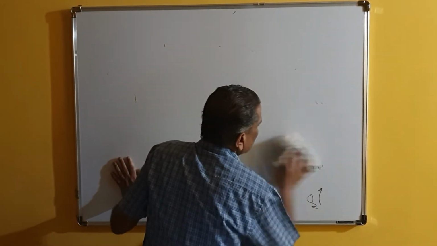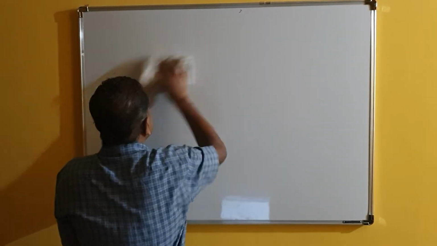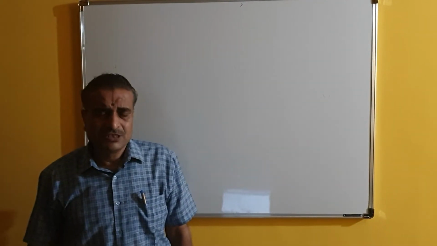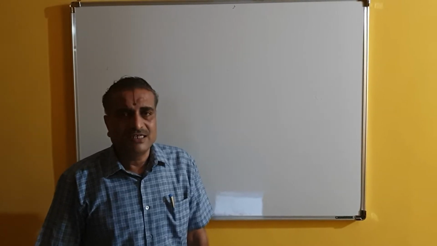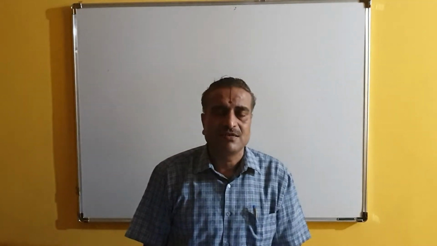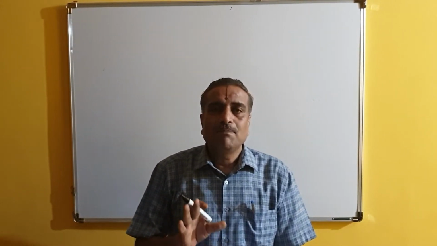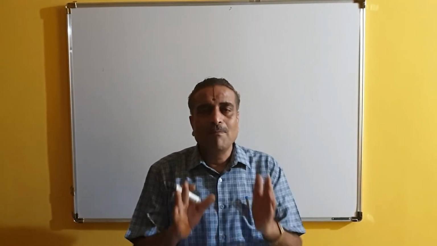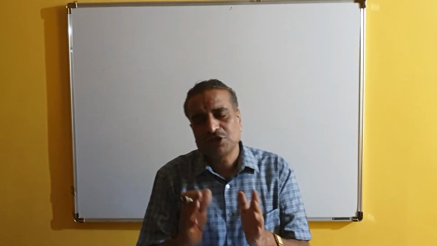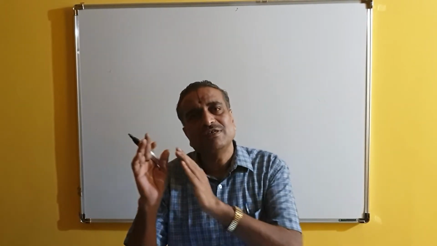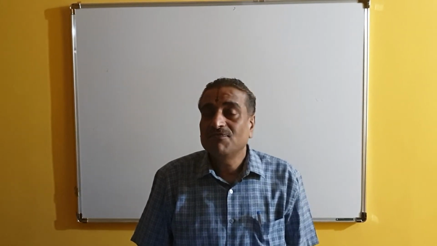Okay, now the third part in this one is called photophosphorylation. What is photophosphorylation? Before that, what is phosphorylation? Phosphorylation is the process of addition of inorganic phosphate to ADP to produce ATP, adenosine triphosphate. So that is called phosphorylation.